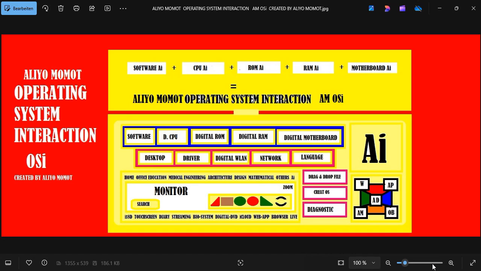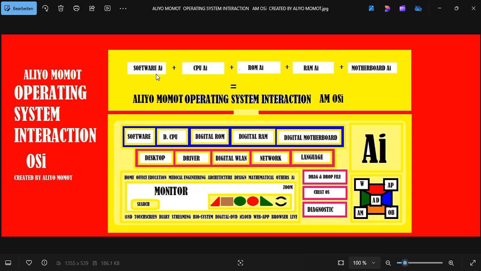Hello everybody, we have the software called ALIYO MOMOT operating system interaction, called AMOSI. We have the software AI here, the CPU AI, the ROM AI, the RAM AI, and the motherboard AI. All these functions are really good in the computer.